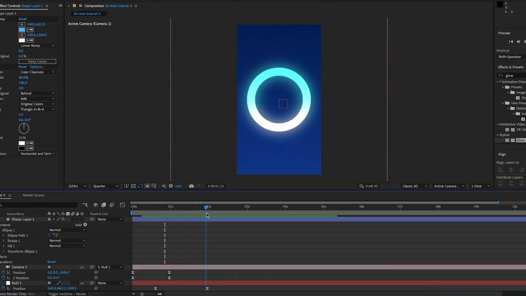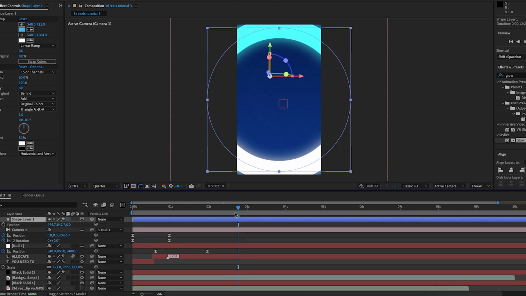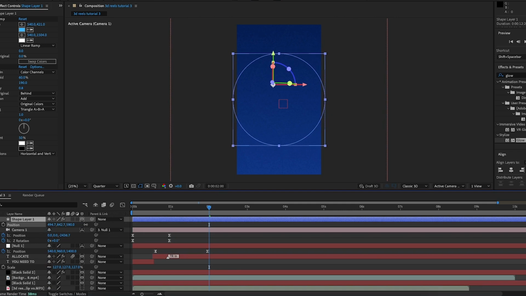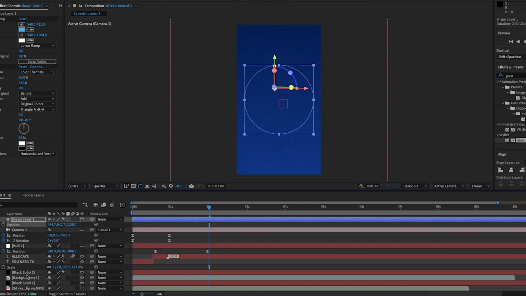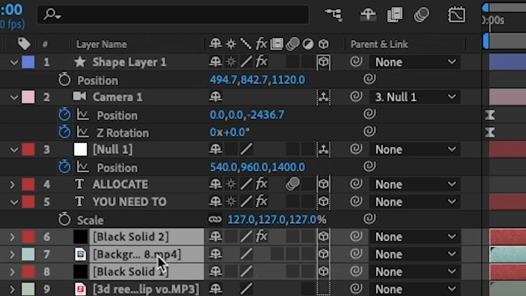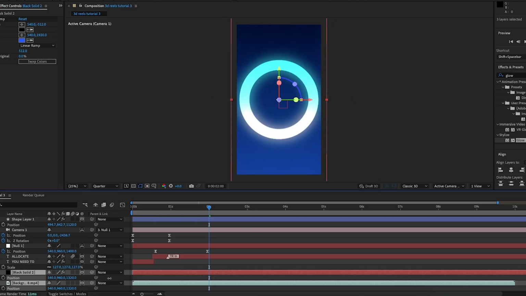I'm then going to make the circle 3D and move it further away because I want this to be behind the text. So I'm just going to increase the third position value, which will move it further away from the camera. But the problem is now it's gone behind the original background, with the waves and stuff. So what I'm going to do is highlight all 3 layers of the background, the 2 black solid layers and the background 8, the wave background. And I'm just going to increase the third position value of that one, so that it's further back than the circle.